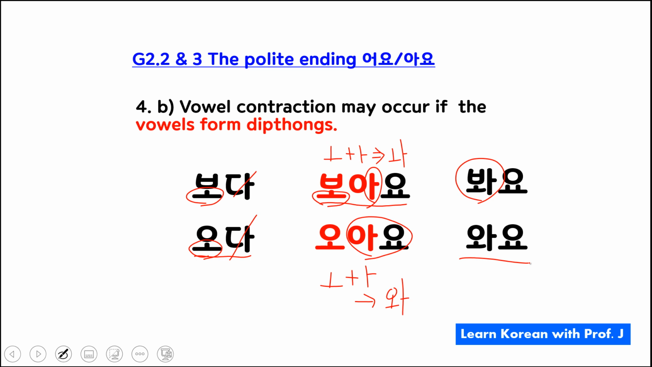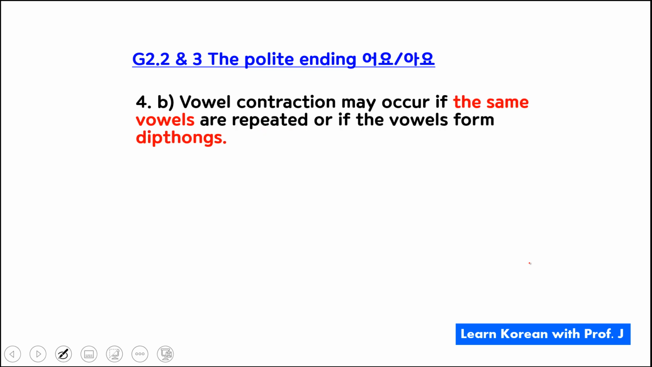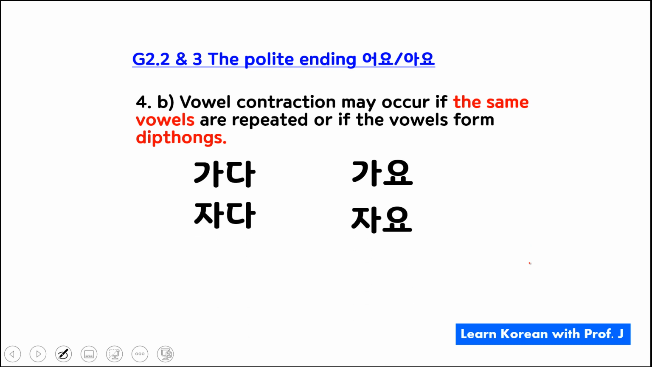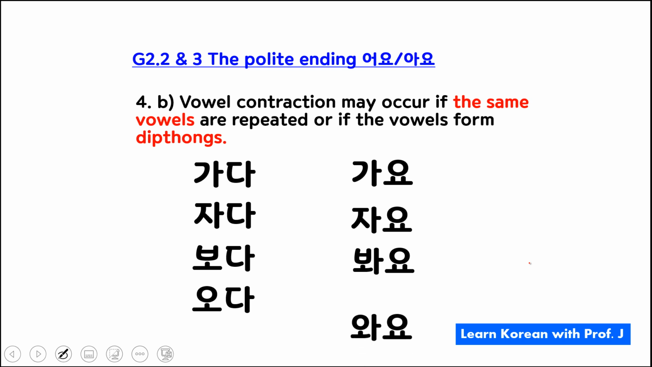Okay, so these are when vowel contractions occur, right? Vowel contraction may occur if the same vowels are repeated or if the vowels form diphthongs. Examples that I used: 가다 becomes 가요. 아 is omitted because 가 and 아, they're repeating the same vowel. 자다 becomes 자요. 보다 becomes 봐요. 오다 becomes 와요.